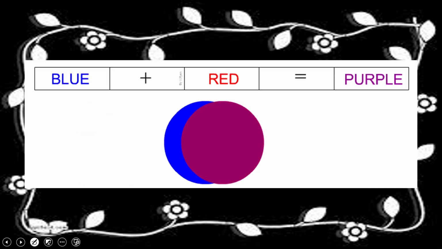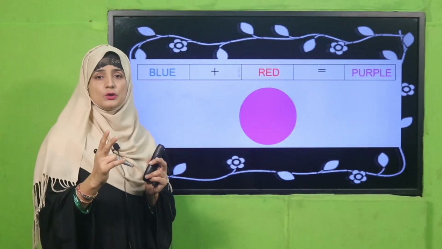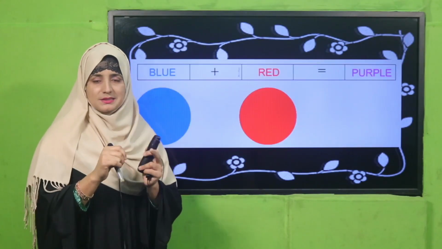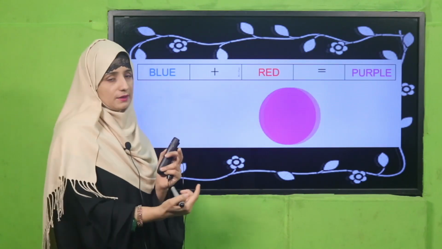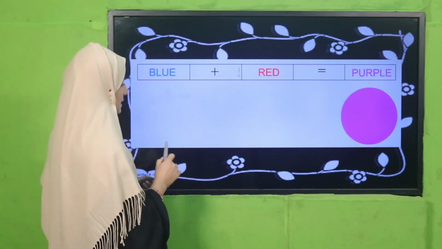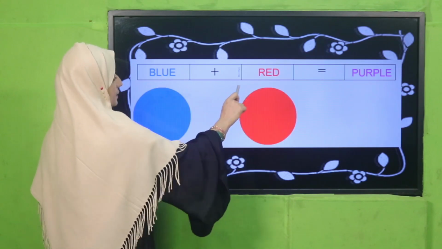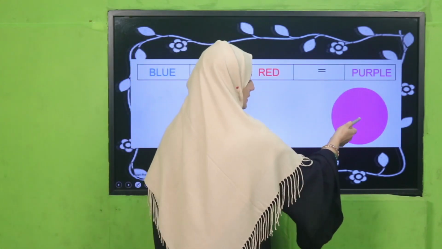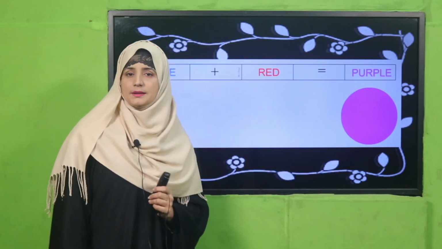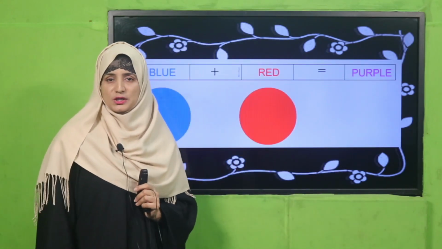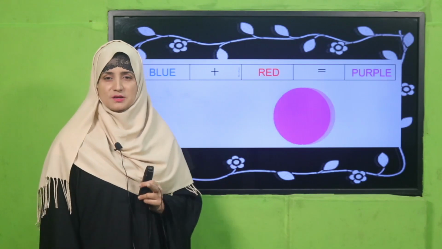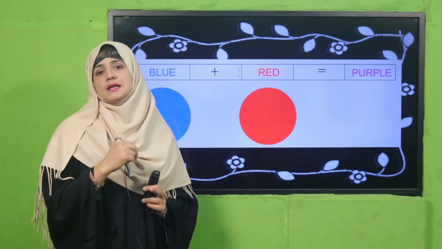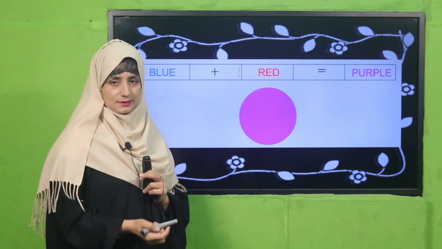Yes, my dear students, when we add two primary colors together, okay, mix them, we get a secondary color. So you can see there, blue and red. When we mix blue and red, which color do we get? We get purple color, okay. So this mixing of colors is very interesting, my dear students. When we mix two primary colors, we can get another secondary color, okay.